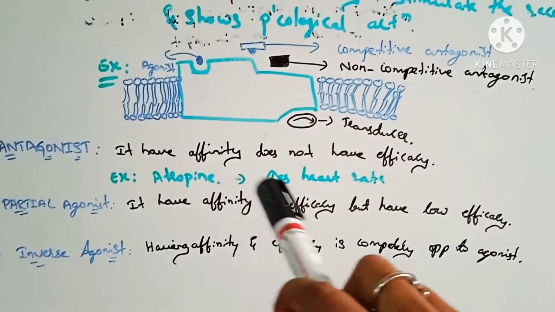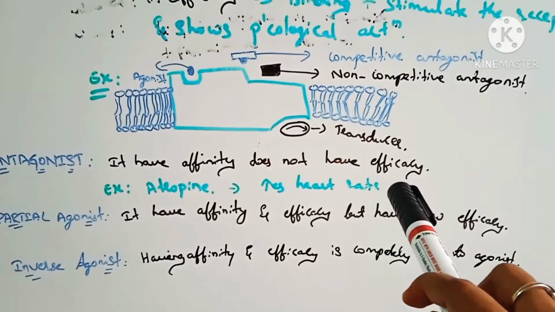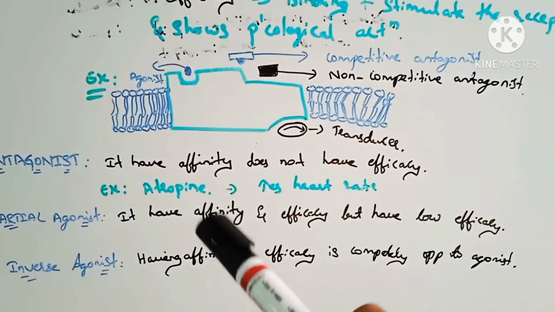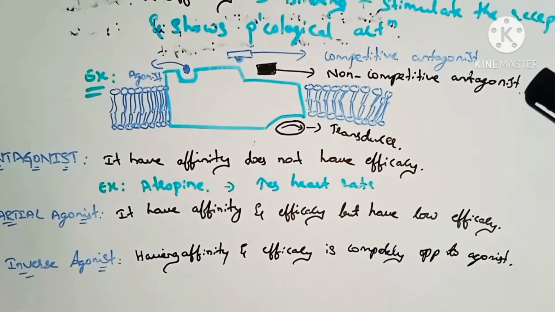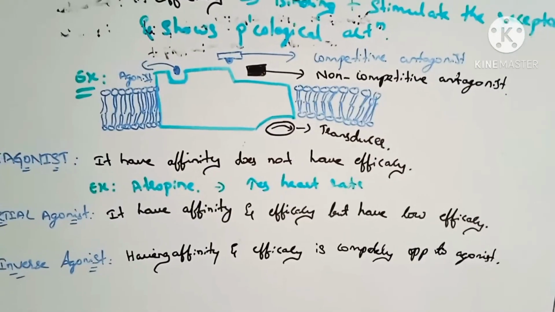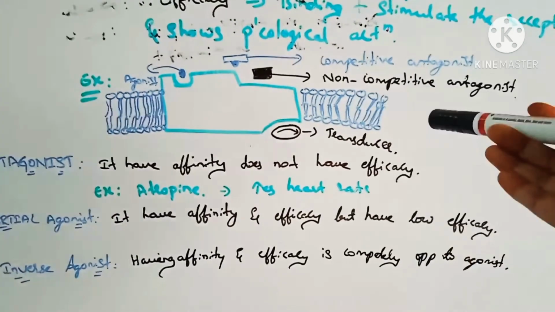An example is atropine. Acetylcholine decreases the heart rate and atropine increases the heart rate, meaning tachycardia. Atropine is the antagonist and it abolishes the action of the agonist.